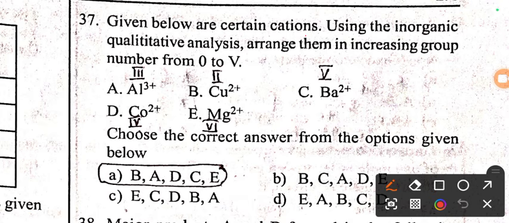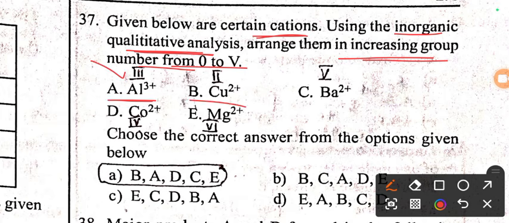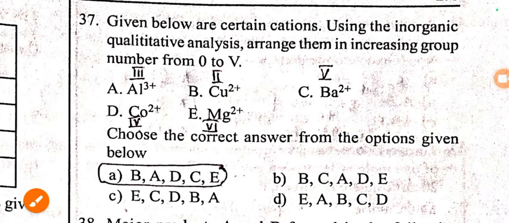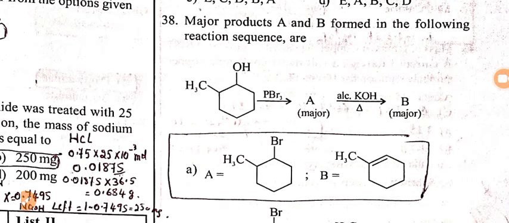One more practical related question we have given below. Certain cations are there. Using the inorganic qualitative analysis, arrange them in increasing group number from 0 to 5. So 0 is ammonium ion, which is not given. Aluminium ion belongs to third group. Copper ion second. Barium fifth. Cobalt fourth and magnesium sixth. So accordingly option A is the right answer for this question, arranging the different cations into their respective groups.